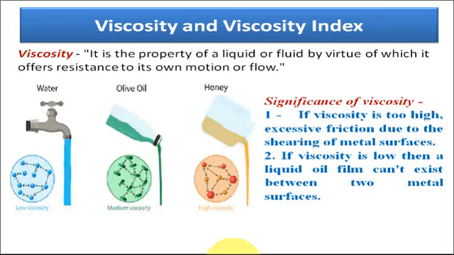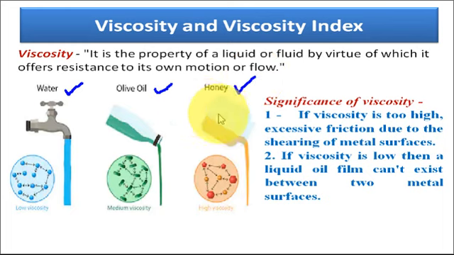What is viscosity? Viscosity is the property of a liquid or a fluid by virtue of which it offers resistance to its own flow or motion. Basically we can see here three types of liquid: water, olive oil and honey, and we can easily make out the viscosity of these liquids.